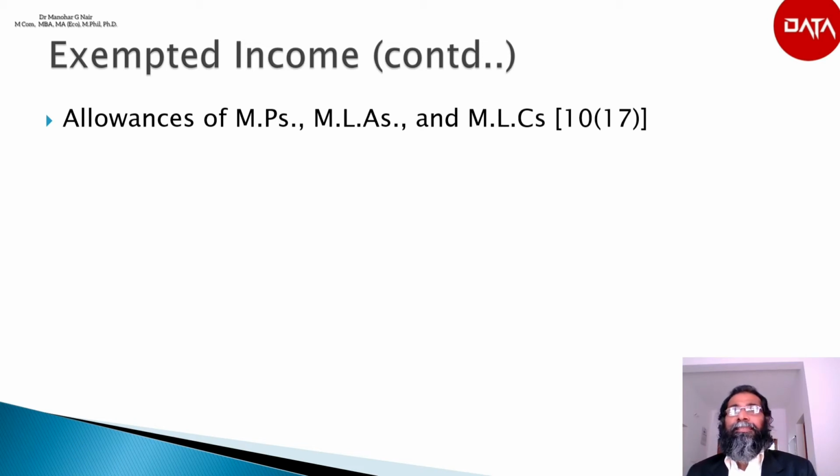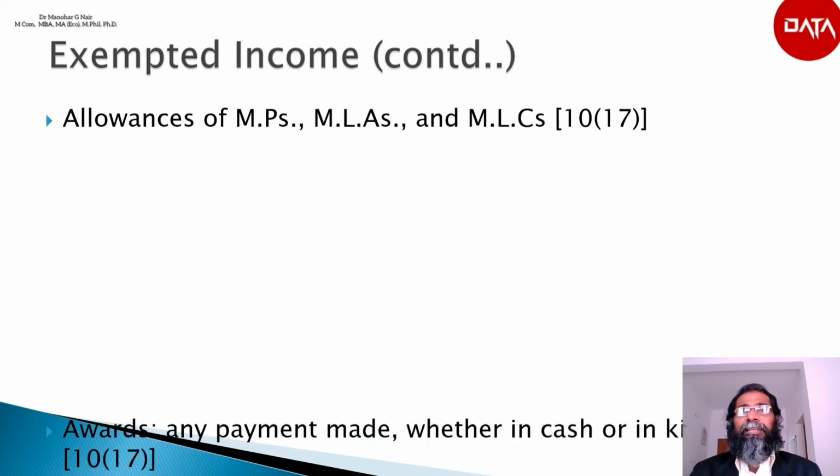Any other allowances received by any member of parliament, the entire amount is exempted, and any constituency allowance received by a member of any state legislature under any act or rules made by that state legislature shall be exempted.